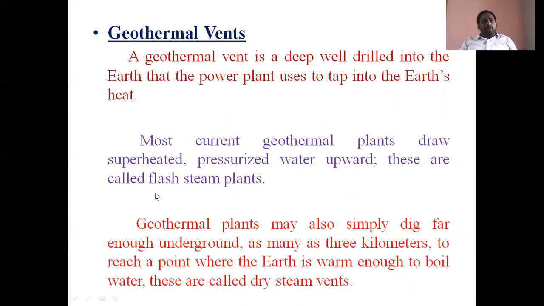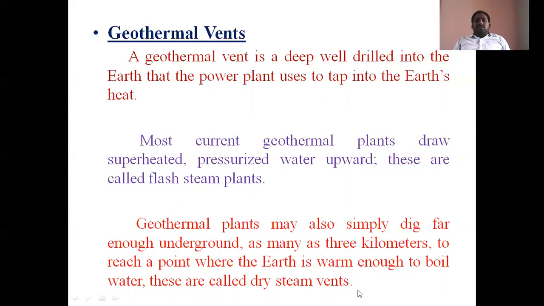The first geothermal power plant is the flash steam plant. What is meant by a flash steam plant? Flash steam plant means most current general geothermal plants draw already superheated, pressurized water upward. That means direct steam can be produced from the underground of earth. That type of power plant is nothing but a flash type geothermal power plant or flash steam geothermal power plant.